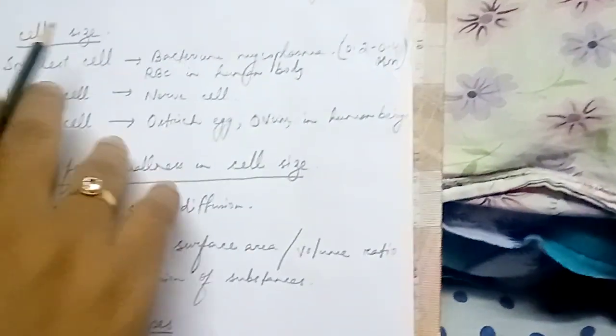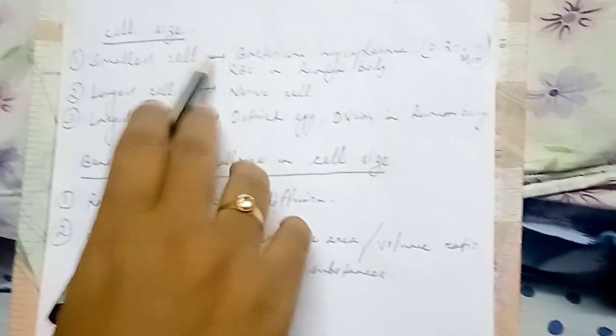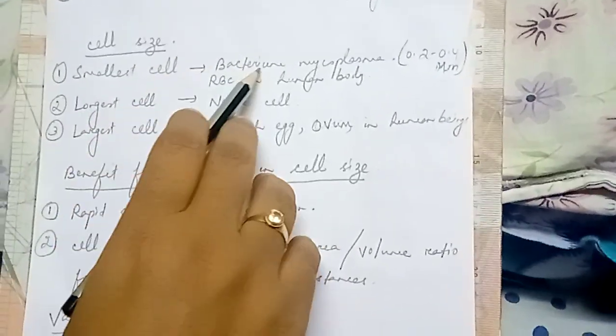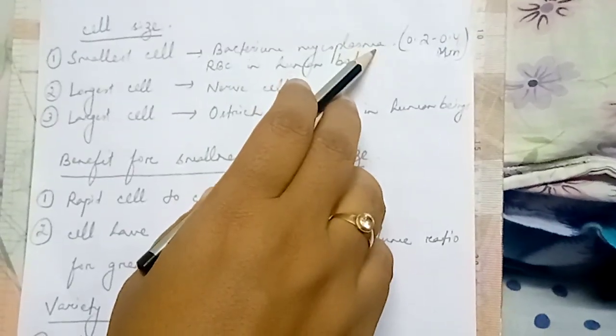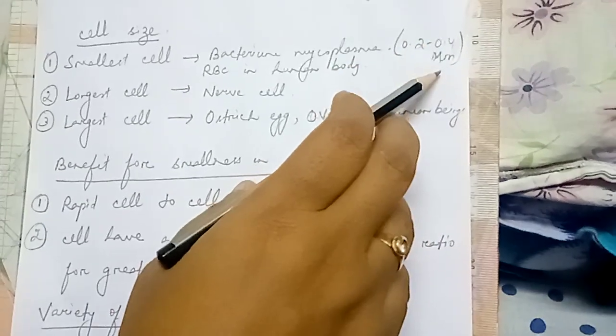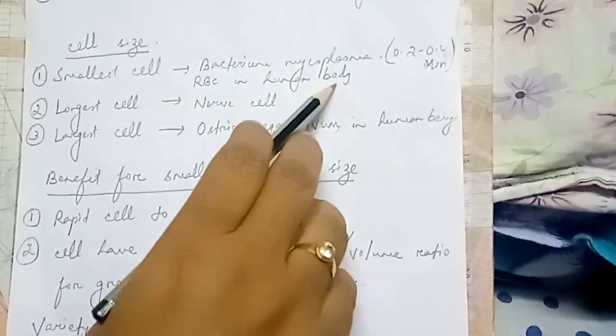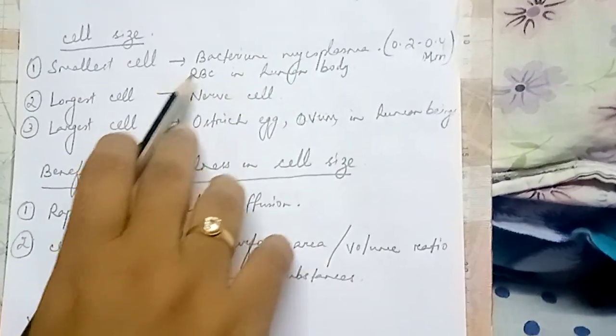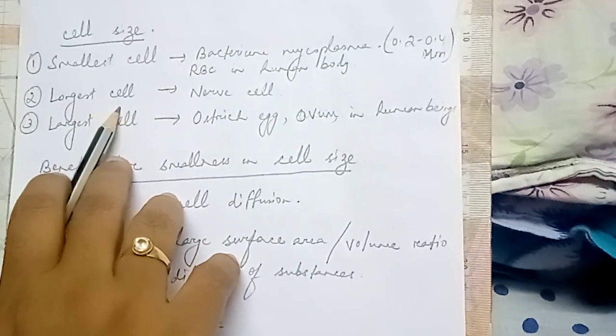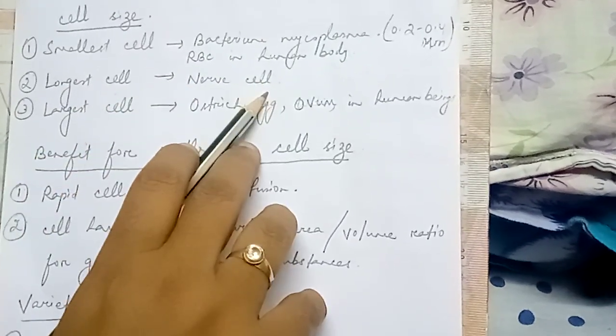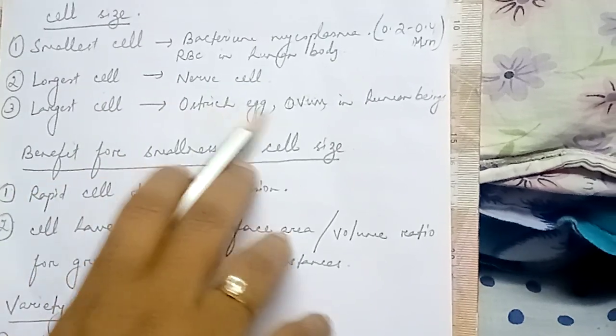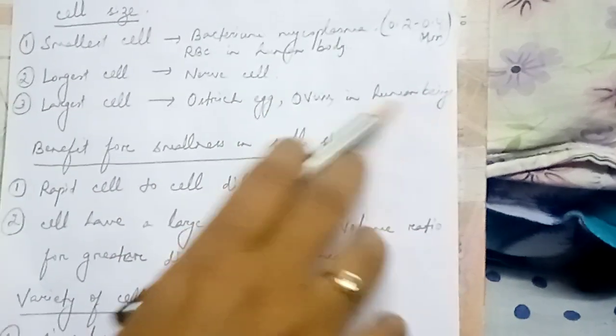Okay children, now coming to the next, that is cell size. The smallest cell is the bacterium mycoplasma. Size is 0.2 to 0.4 micrometer, and in the human body the smallest cell is the red blood cell. Coming to the longest cell in our body, that is the nerve cell. Largest cell, ostrich egg, and in the human body it is the ovum in females.